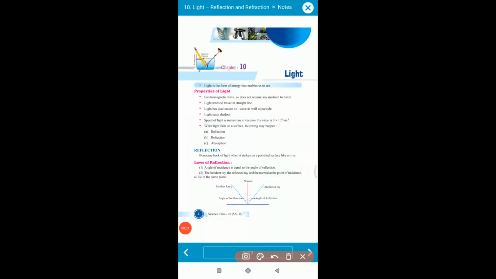Good morning, students. Today we are going to learn chapter number 10 in standard 10. In this chapter we will learn about the various concepts of light. The chapter name is Light.